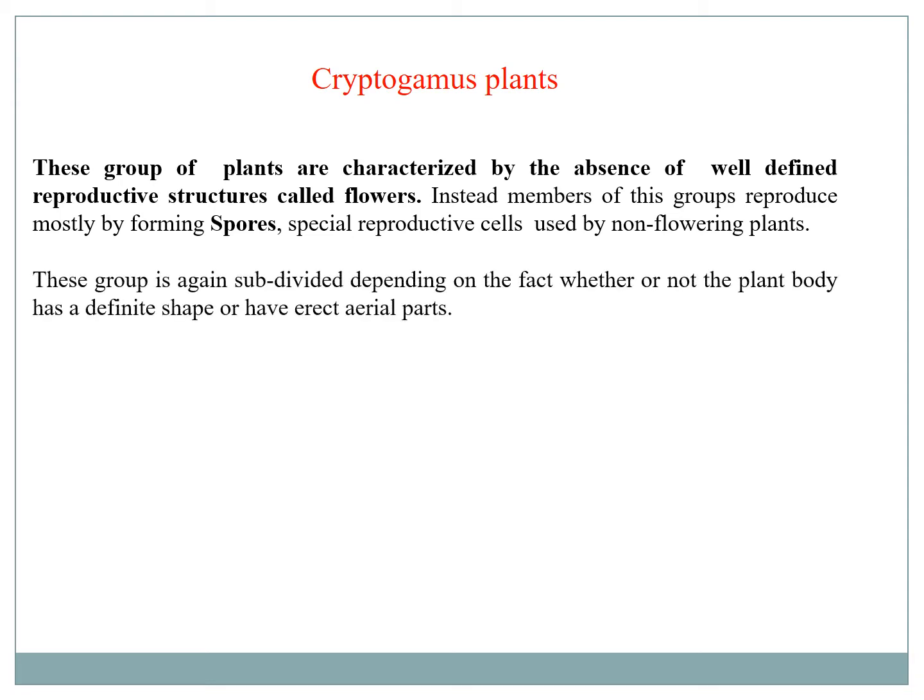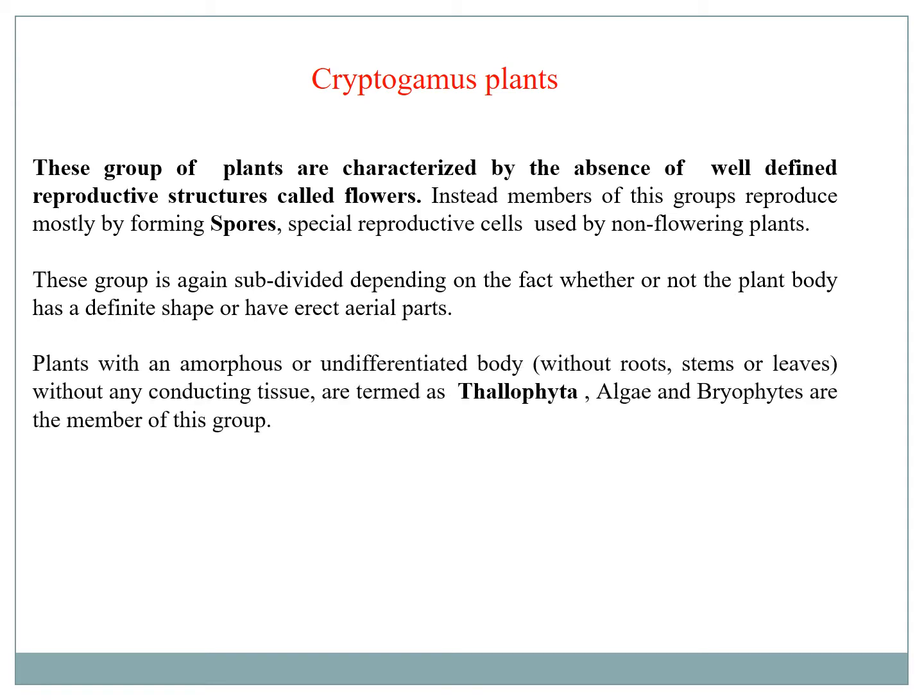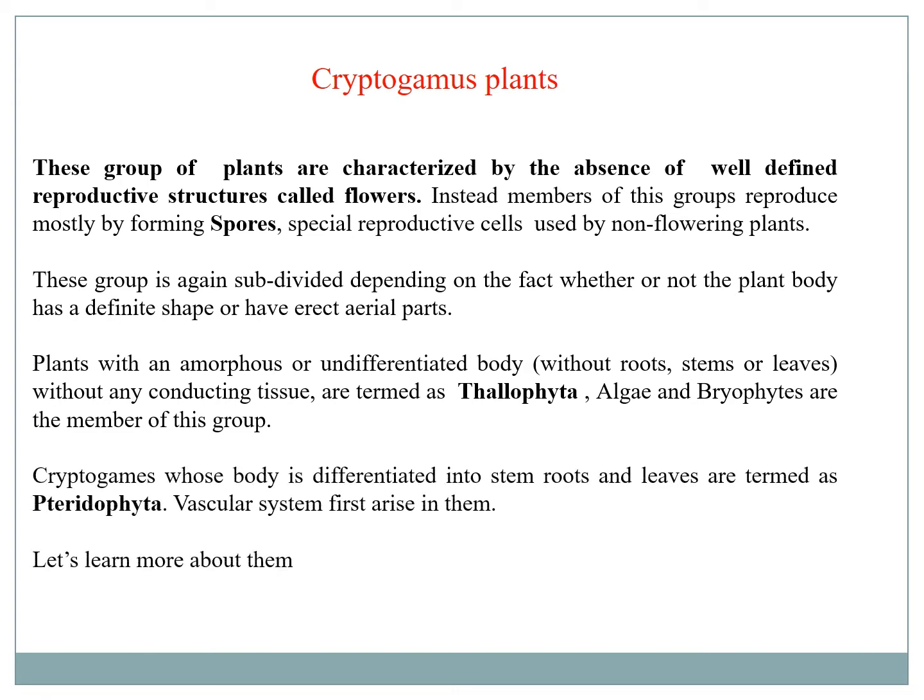This group of plants is again subdivided depending on whether or not they have an erect body or differentiated body. The plants with undifferentiated body are called thallophyta, which lack any root, stem, or leaf. Algae and bryophyte are the members of this group, and the next group is the cryptogames with leaves, stems and roots. They're called the pteridophytes.